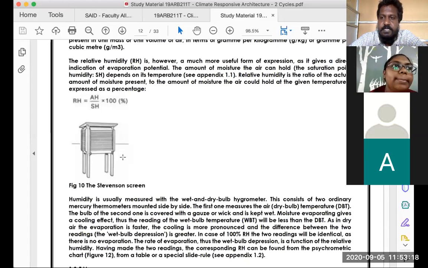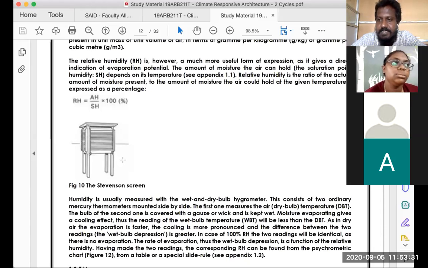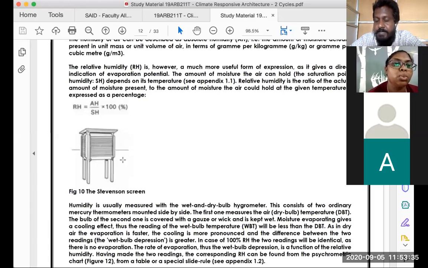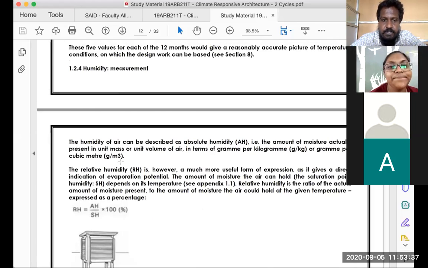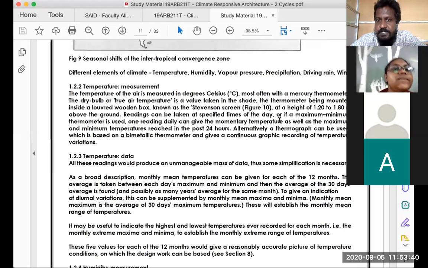The temperature recording happens twice a day, and then it is mapped for 30 days. From that you know the maximum temperature, the mean temperature, and the average maximum and minimum temperature for the month. For this they use a mercury thermometer kept in a Stevenson box.